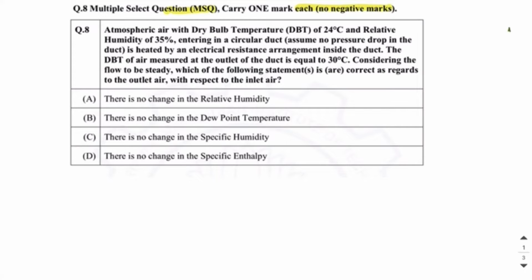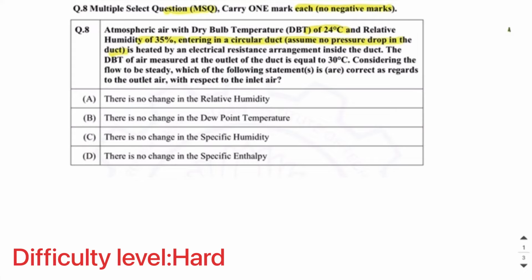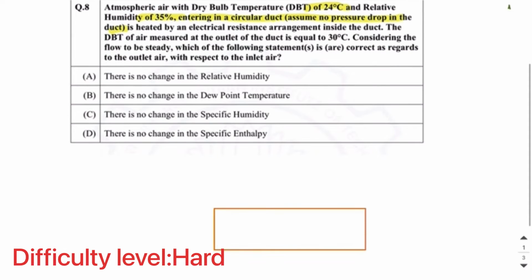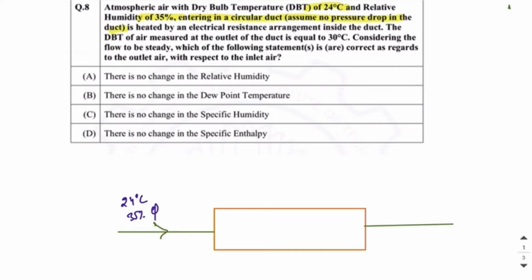It is given atmospheric air with dry bulb temperature of 24 degrees Celsius and relative humidity of 35% enters a circular duct, assuming no pressure drop in the duct, and is heated by an electrical resistance arrangement inside the duct. So let us start this question. There is a duct and air enters at 24 degrees Celsius and 35% relative humidity.